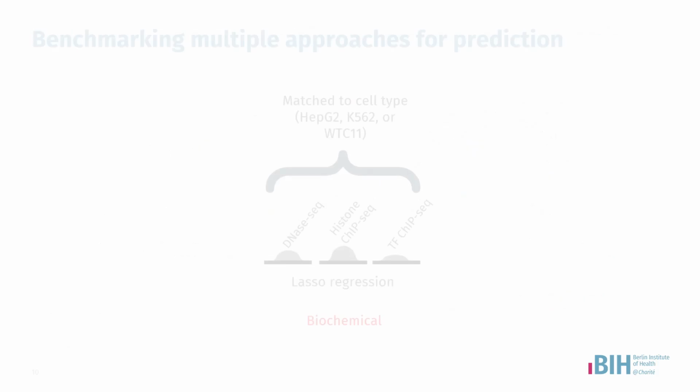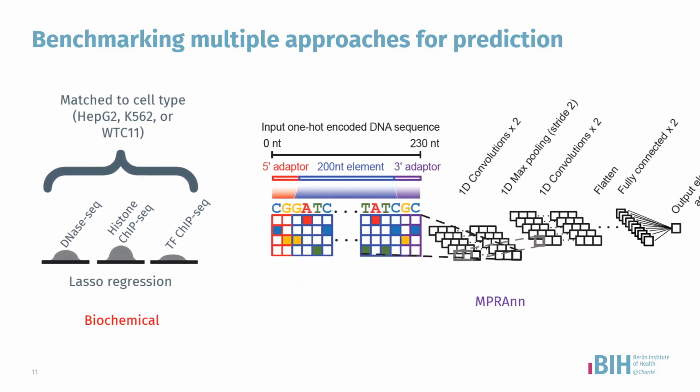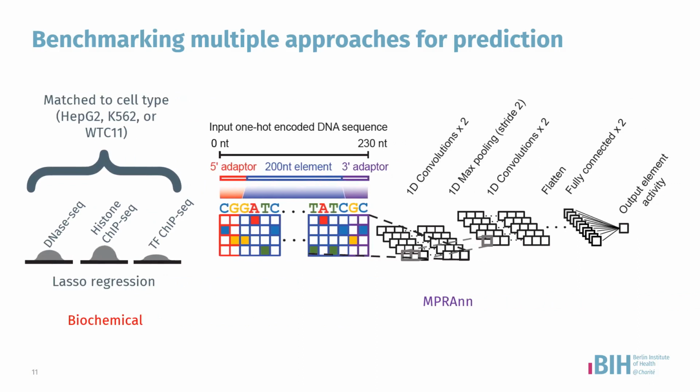Now with our sizable MPRA, we aim to build predictive models of different architectures, such as lasso regression, which uses biochemical features such as DNase-seq, ChIP-seq, and histone ChIP-seq to predict element activity score. To determine the degree to which a model based on sequence features could predict the activity, we built MPRA-NN, a convolutional neural network which takes in the element region as one-hot-coded sequence.